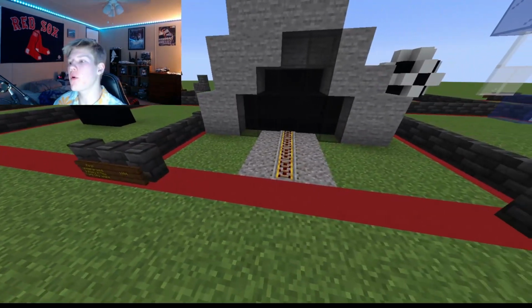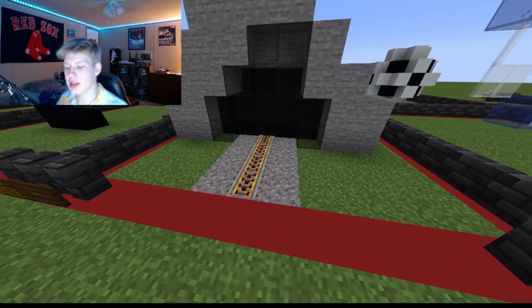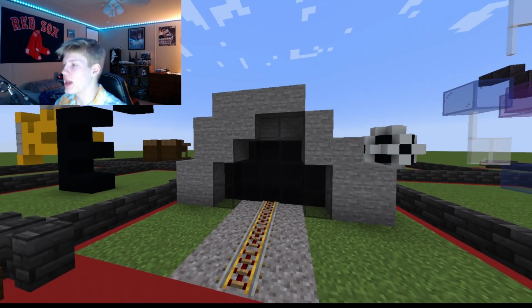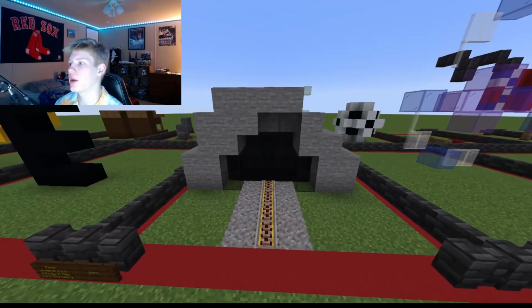And in 1904 was the first underground subway system in New York City. And I just made this. I know it looks like a lump of crap.